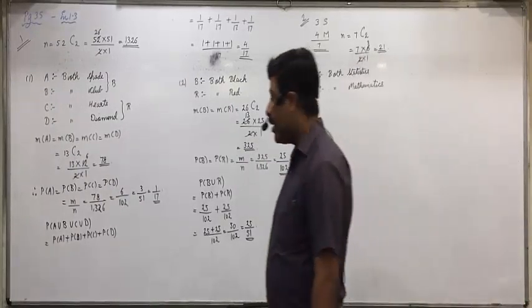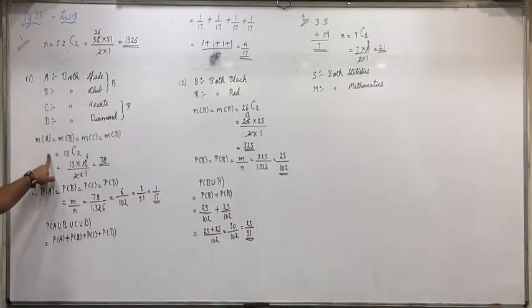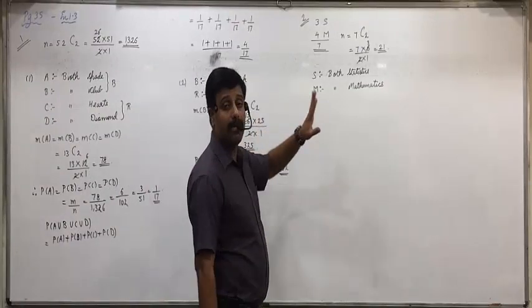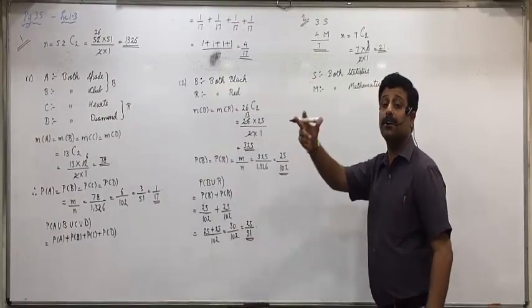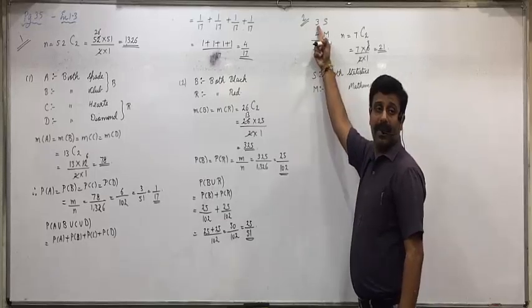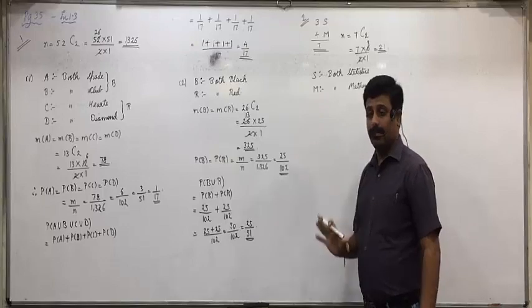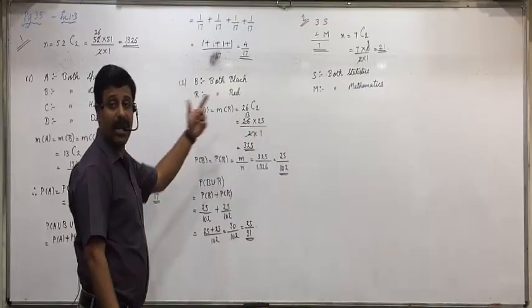Got it, everyone? Now here we cannot combine all the favorable outcomes because all are not same. Like here all the events' outcomes were 13C2, here it's not like that. What will be the number of outcomes if you have to select 2 books of statistics? 3C2. And if you have to select 2 books of mathematics? So now they are different. Is everyone clear with it? Here all were same, but now they are different.